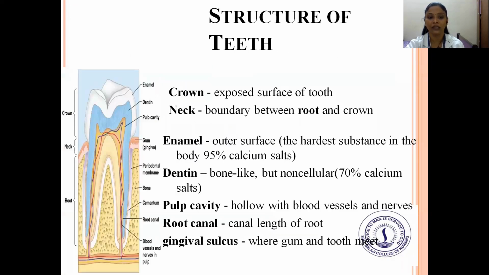And next, the structure of the teeth. When you come to the structure, you can see the crown, that is the exposed surface of the teeth; the neck, the boundary between the root and the crown; enamel, that is the outer surface, the hardest substance in the body, with 95% calcium salts. And next is the dentin, bone like but noncellular, with 70% calcium salts. Pulp cavity, which is hollow with blood vessels and nerves. Root canal, the canal length of the root, and gingival sulcus, where gum and the tooth meet. This is the structure of the tooth.